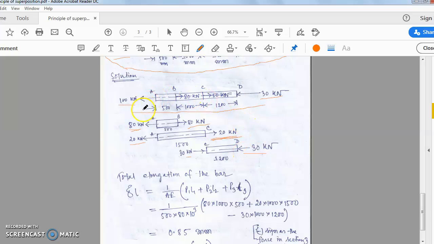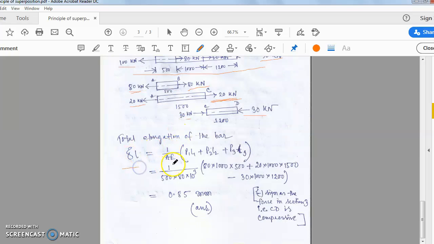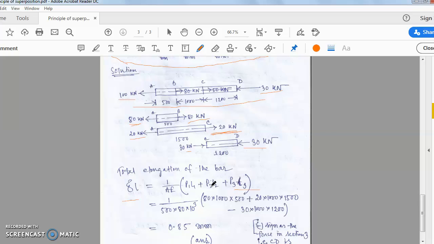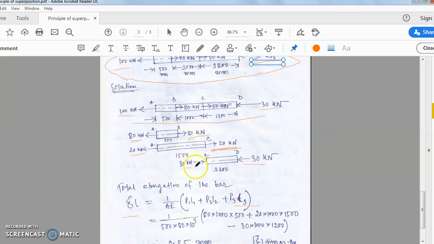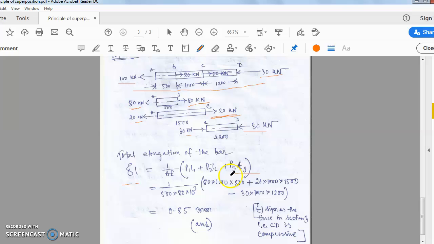So ultimately we have split up the total length of the bar into 3 segments. All 3 segments are balanced, and in segment 1 and segment 2 there is a tensile stress, and in segment 3 we notice a compressive stress. So del L equal to P1L1 by A, P2L2 by A, P3L3 by A. Now we'll put all those values. Now one thing very much important to note is that for the tensile stress we'll take the positive sign, for the compressive stress we'll take the negative sign.